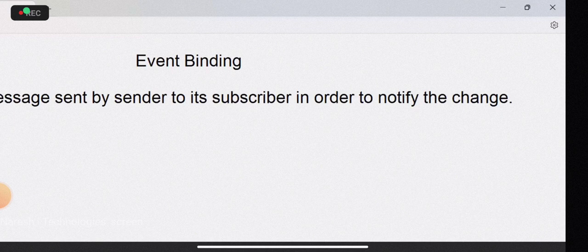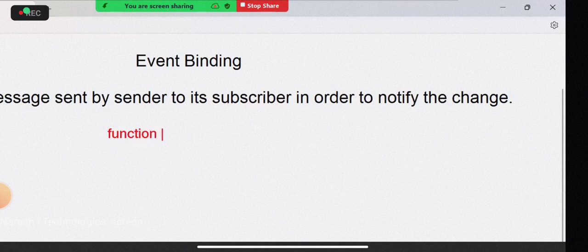So what is a sender? What is a subscriber? We will see one small concept here. Suppose in JavaScript you have seen you write a function. This function is some insert click, and here you have a button.